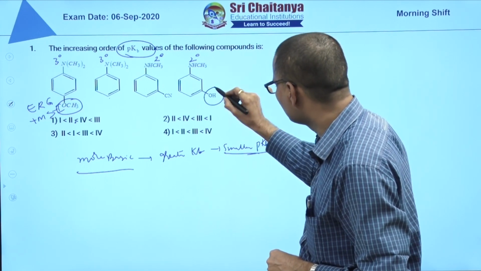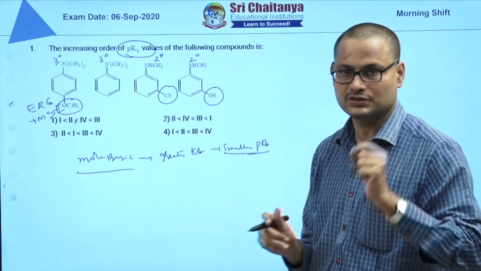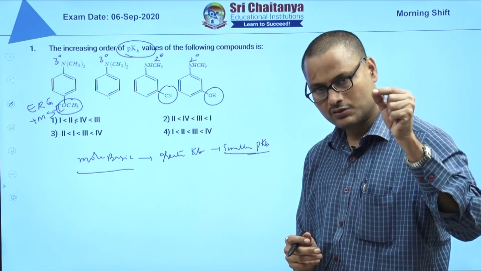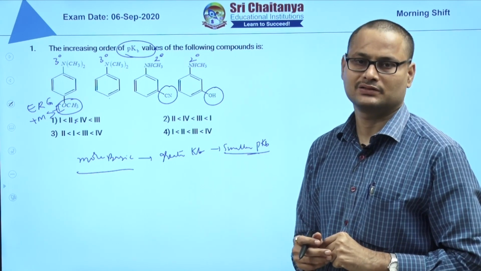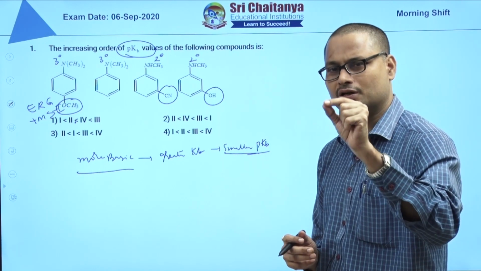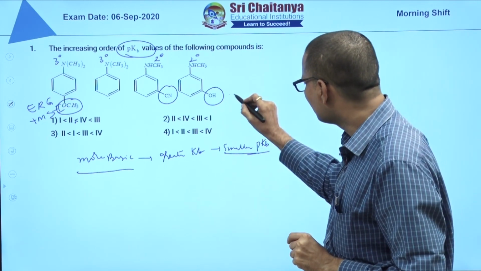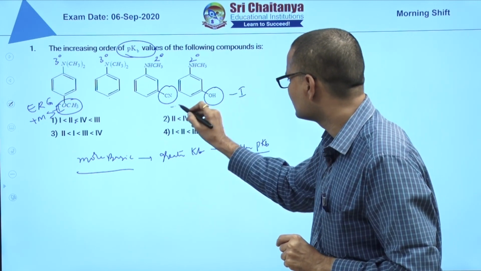Now when it comes to secondary amines, these OH and CN groups are present at the meta position. Even though they are able to exhibit mesomeric effect, mesomeric effect is not operative from the meta position. So only the inductive effect, minus I effect, operates.